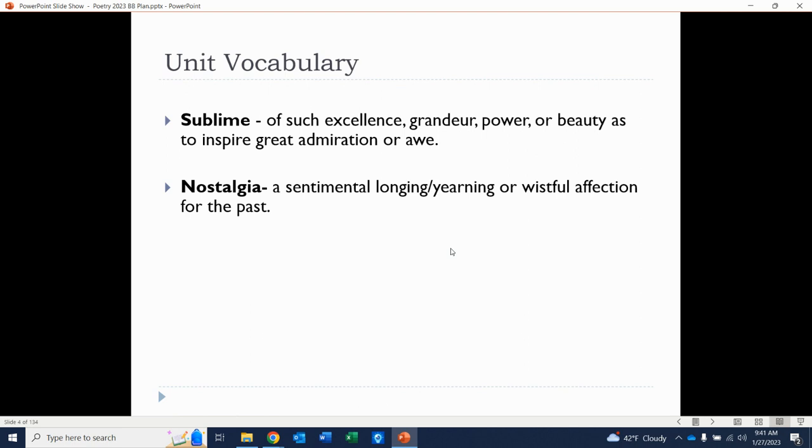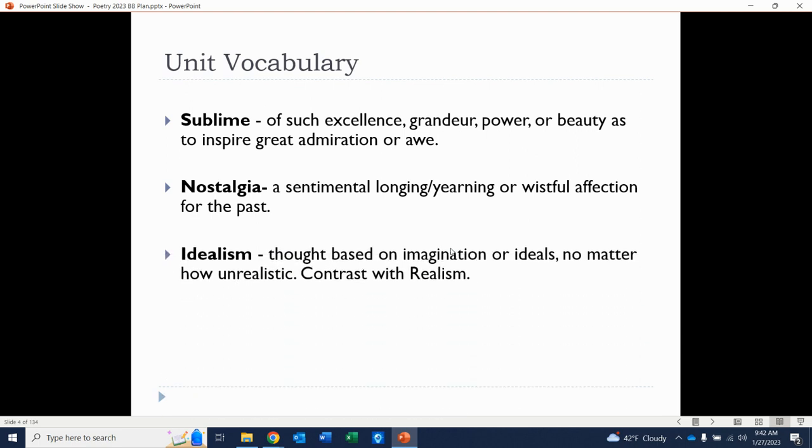We also use nostalgia just as a society, right? We might say, oh, we're so nostalgic for this past time period, for that one decade, because in our mind, right, we're romanticizing it, right? We thought it was so great. Now, usually when you're being nostalgic for the past, you're neglecting or not remembering all the difficulties you had or all the problems of that time period. But that's the whole point of nostalgia, when we feel nostalgic for that time period.